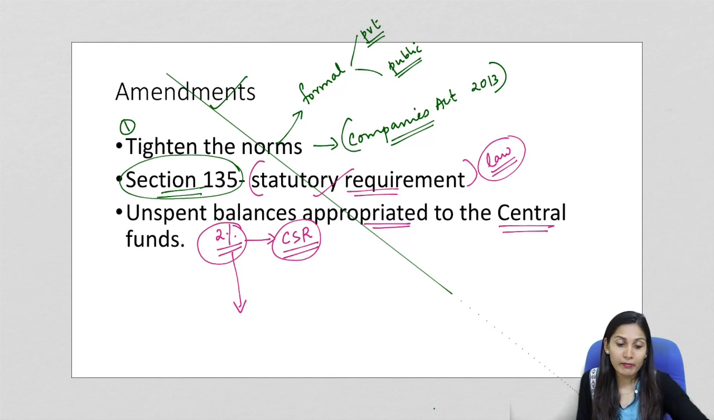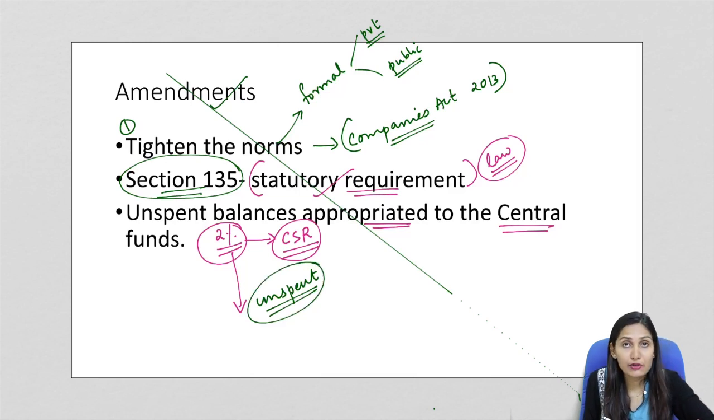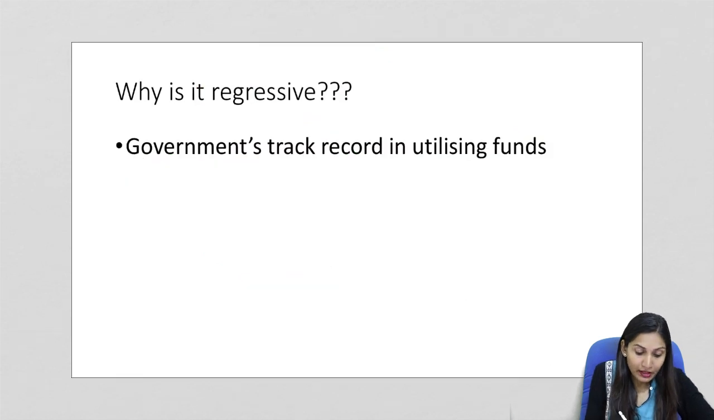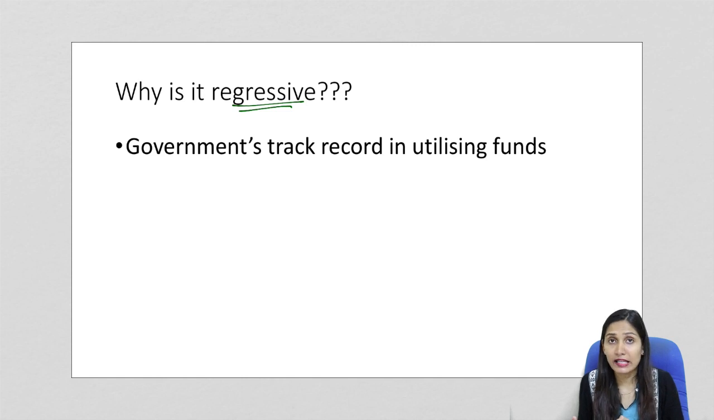But now the government mandates that all the unspent amount under CSR requirements needs to be transferred or appropriated to a central fund, and the central government will direct the spending of this amount. This is the new amendment. Now if we analyze this amendment, we will understand that it is regressive in nature. Why? Because the new provision mandates that if there is any unspent amount by a company, the company has to transfer it to a central fund.